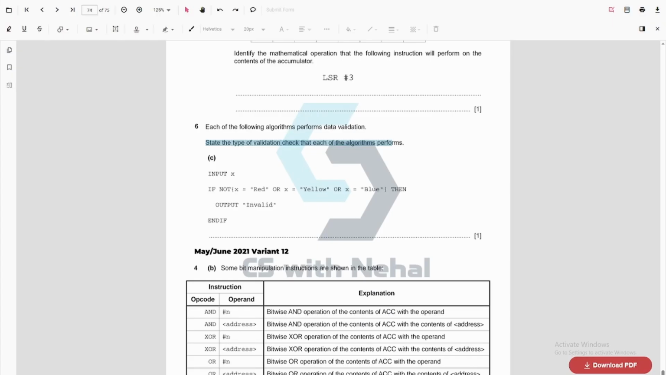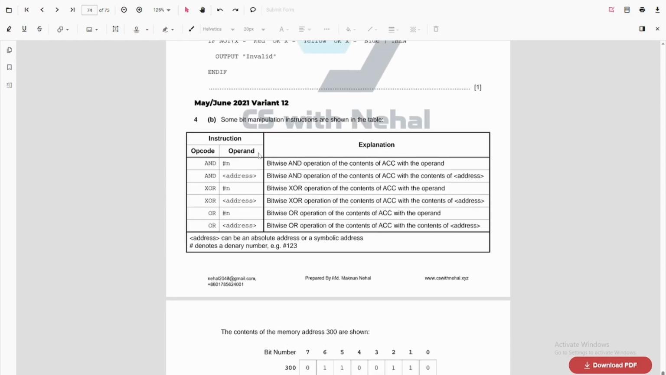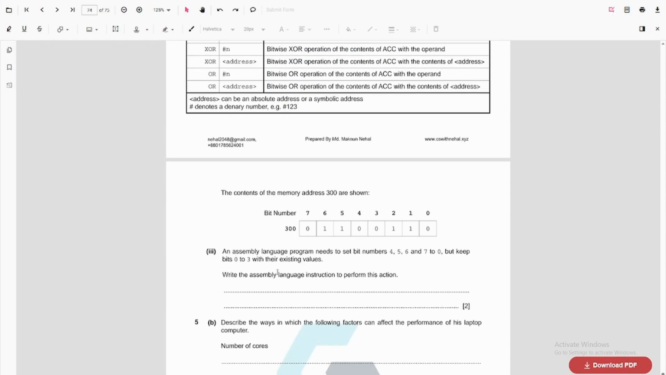So here we are basically checking if it is red or yellow or blue. So if this is not red, yellow or blue, that means I will output invalid. So this is performing an existence check here, not the presence check, existence. Existence check is stating if the data is within the set of data that is provided, which is red, yellow or blue, right? So number. So we do a basic operation.